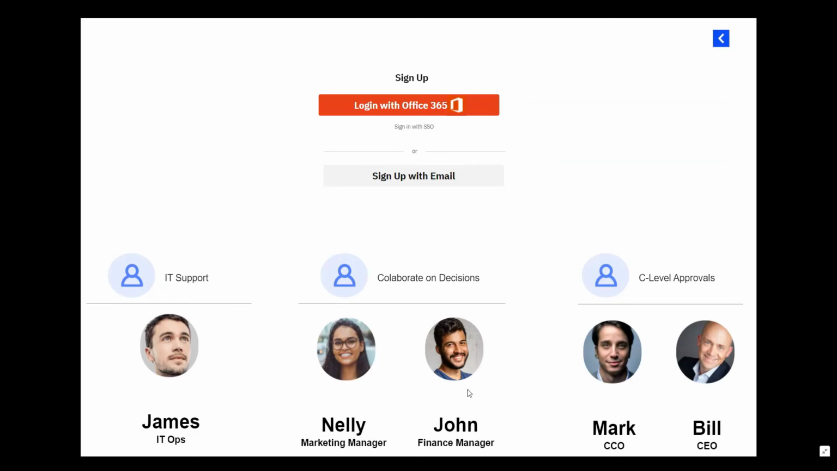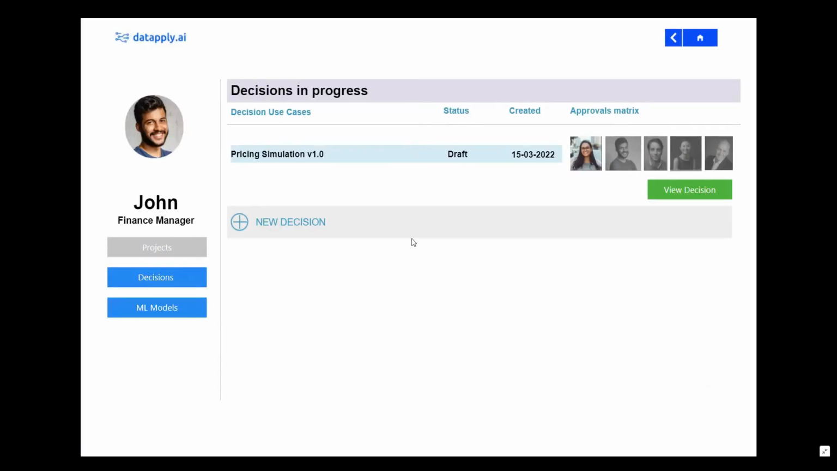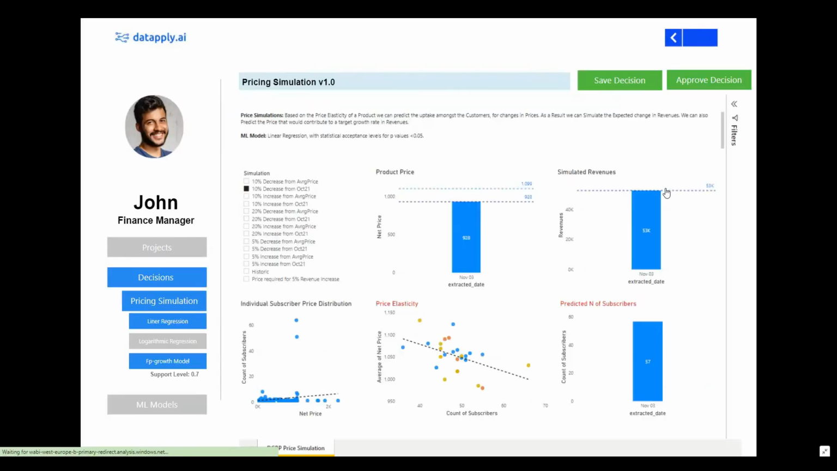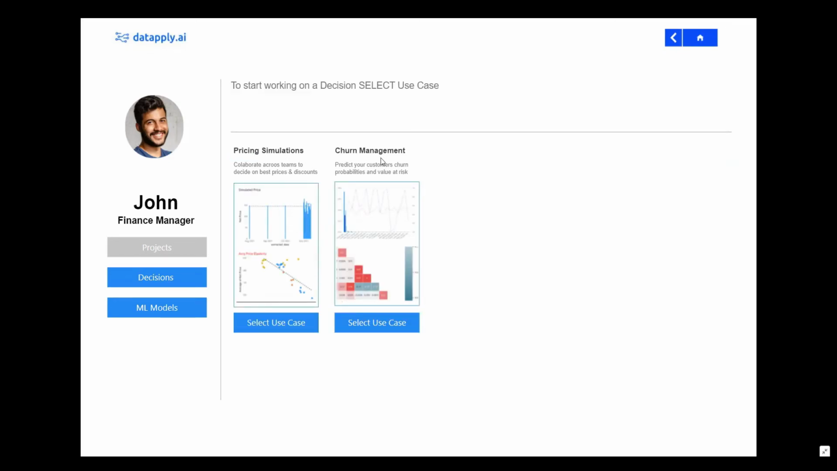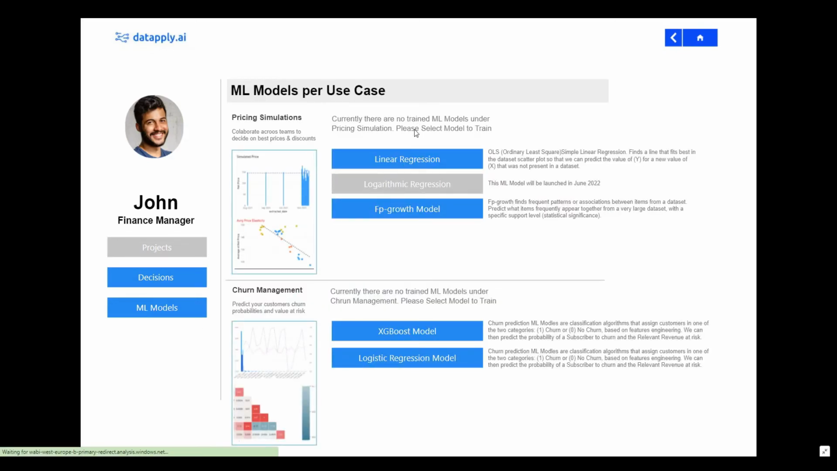John is the finance manager of Telco. He wants to work on Nellie's decision. He can see her inputs and simulates different scenarios. In our case, he agrees with Nellie's opinion and approves her proposal. He can see the approval matrix of this decision. John could also start his own decision from the use cases available to Telco's project. He could work on ML models and complete the same steps as Nellie did.